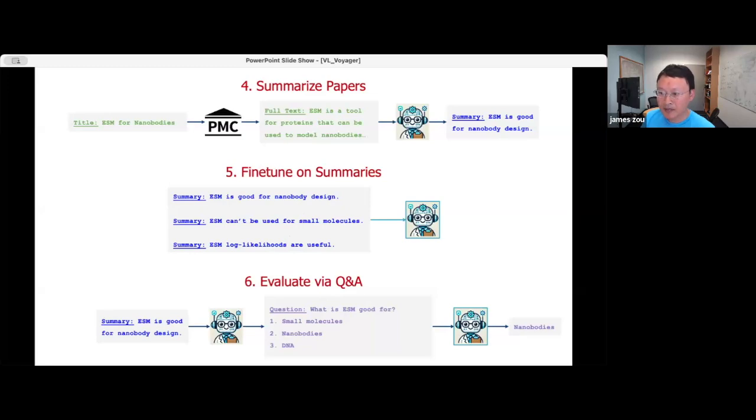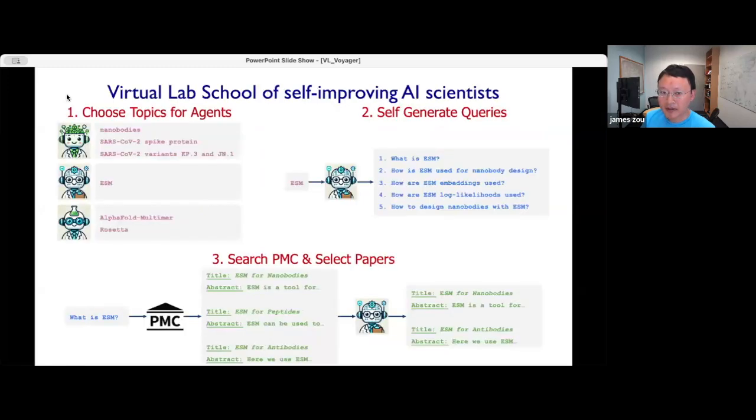So it's a relatively autonomous process: humans decided on the topics, but the agents decide their own learning curriculum, do their own retrievals and do their own updates. This enables the agents to learn even in areas where I have no expertise. I wouldn't be able to teach the agents certain areas of chemistry very well, but the agents can still become experts there because they can do their own learning curriculums.